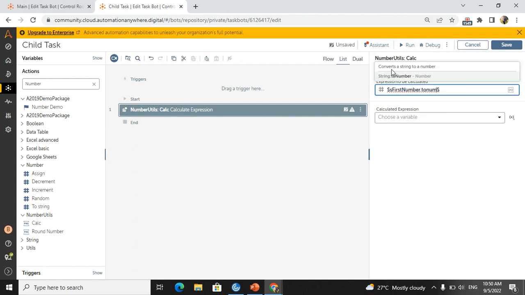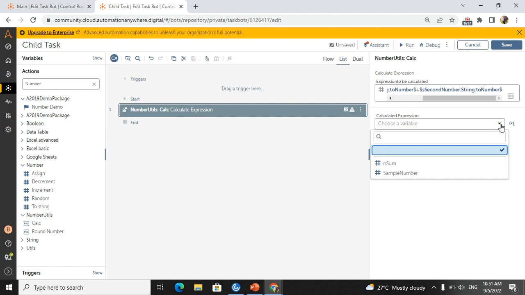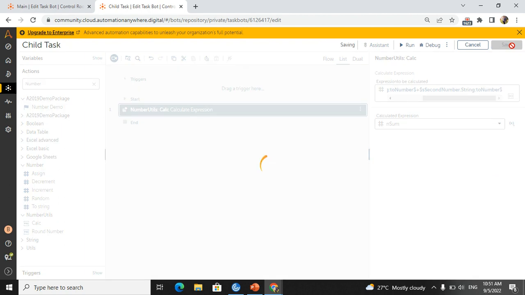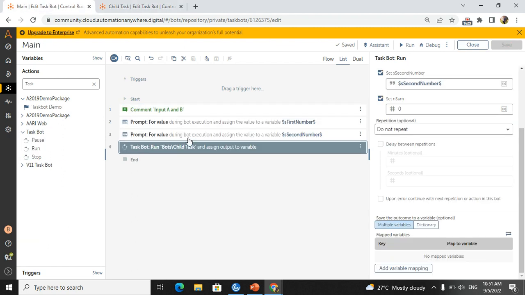You will see here convert string to a number. Just check this one. This is the expression: first number dot string colon two number, and plus, because we are adding. The same way I need the second number, so dot to number. Just I am selecting. So both are completed and I want to assign the result to n sum. We already created the variable n sum, and save. Done. What they expected was a plus b, correct? That is completed. So I will come back to the main.